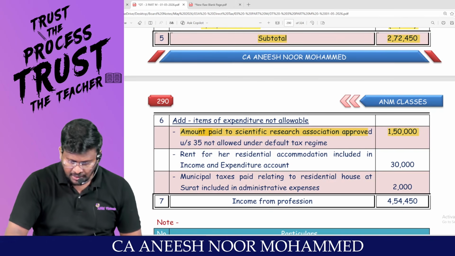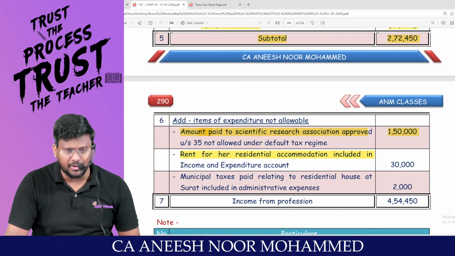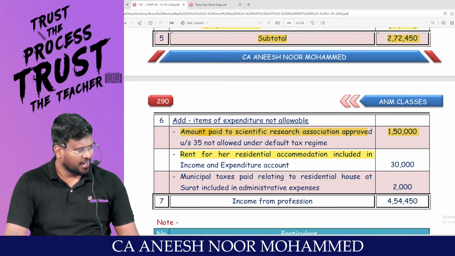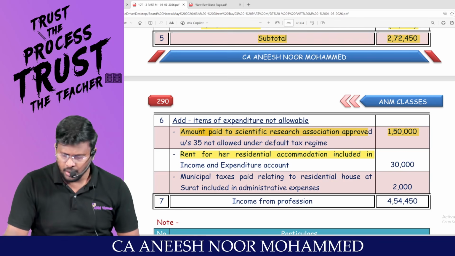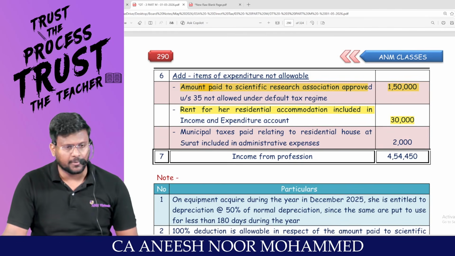Able to appreciate. Rent for a residential accommodation is a personal expenditure. Personal expenditure should not be debited to the P&L account. That 30,000 should be added back.